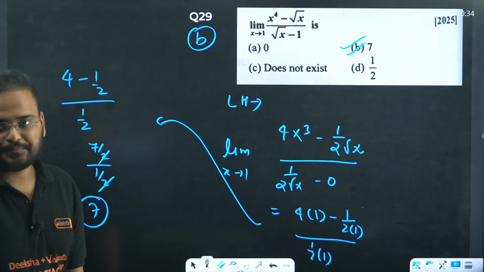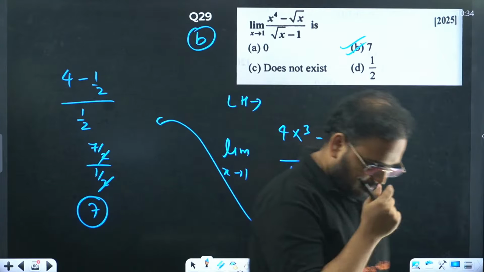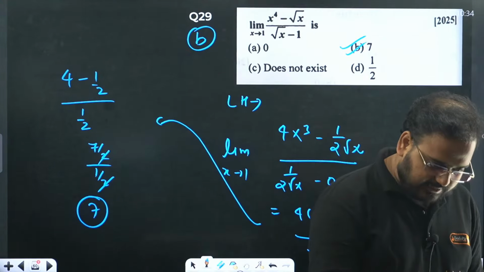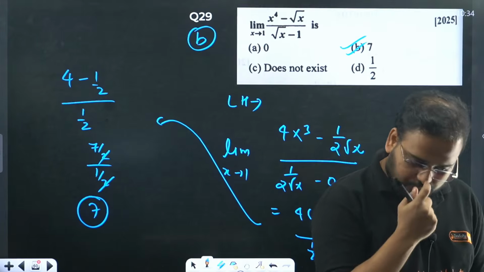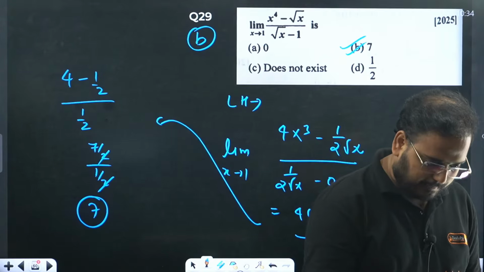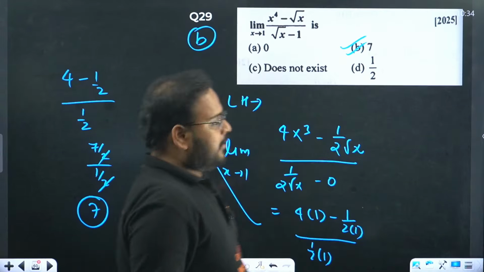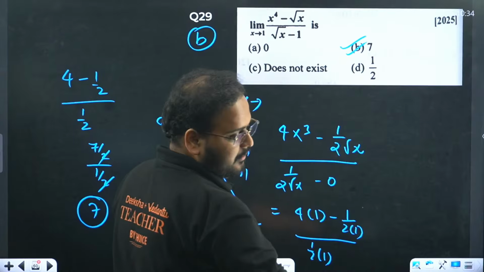29th is B. Please check. Yes, 29th is B. So 100% of students got the right answer. Correct. Superb. Good. Question number 30 now.